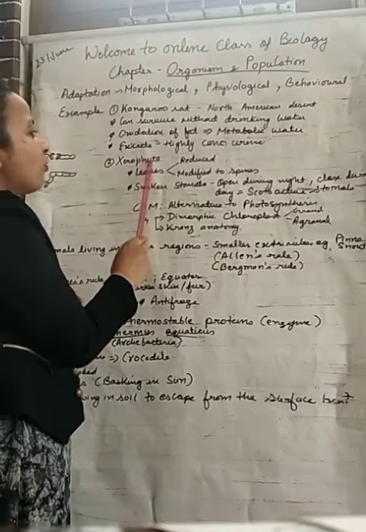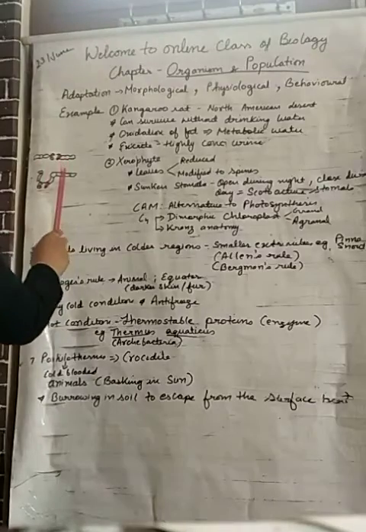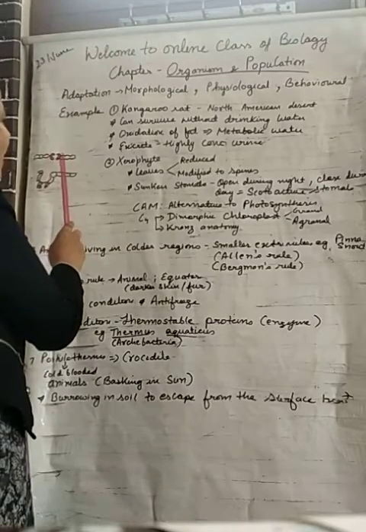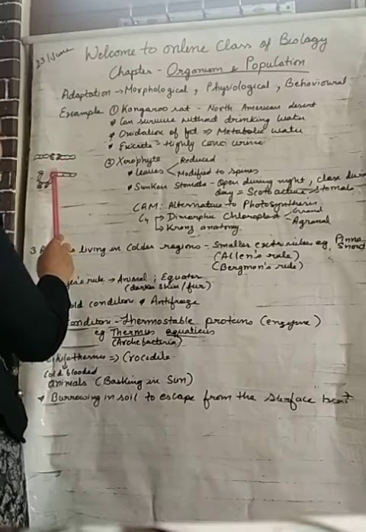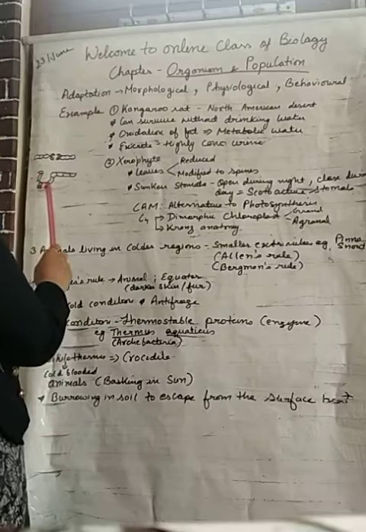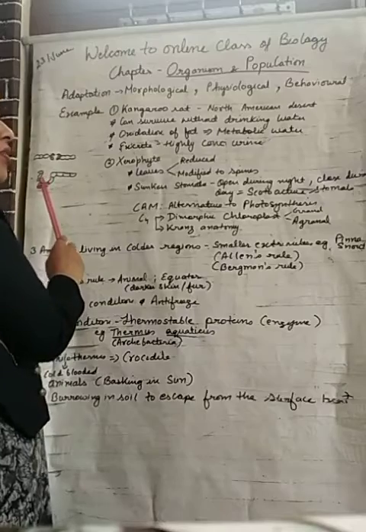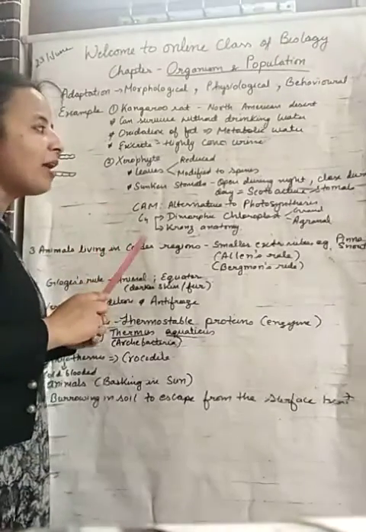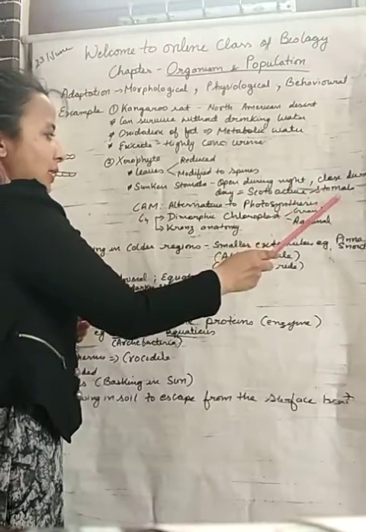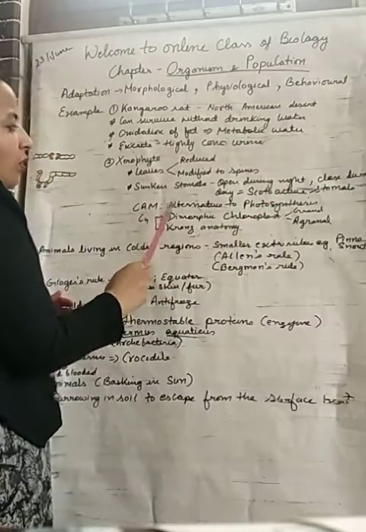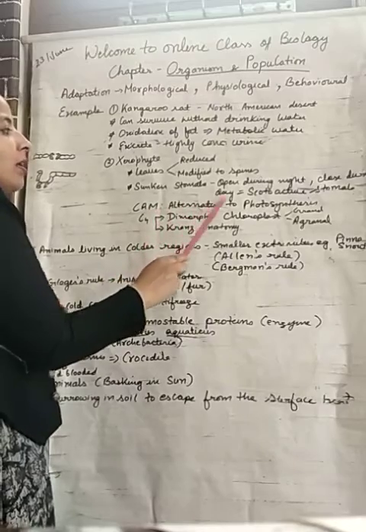Second, these xerophyte plants have sunken stomata. What is sunken stomata? Students, as you can see in this diagram, in normal leaves the stomata are present on the surface of the epidermis. But here we can see that they are sunken down. This prevents transpiration and they open during night time only. This type of stomata is known as scotoactive stomata, and it provides the CAM pathway also. What is CAM? Crassulacean acid metabolism, an alternative to photosynthesis.